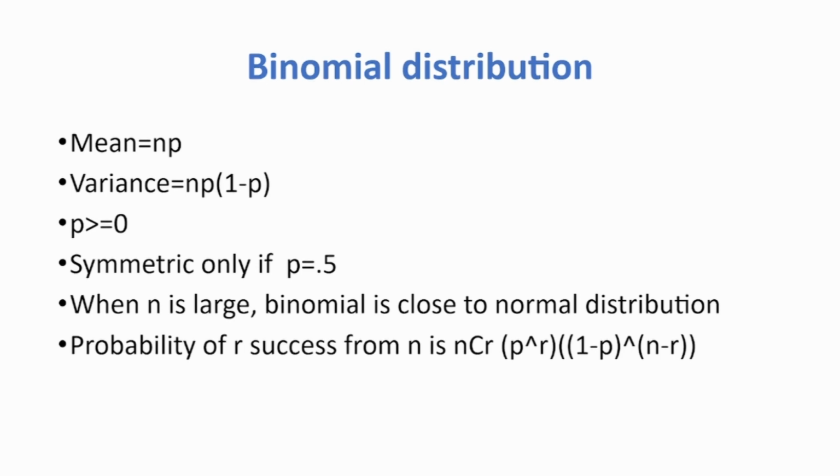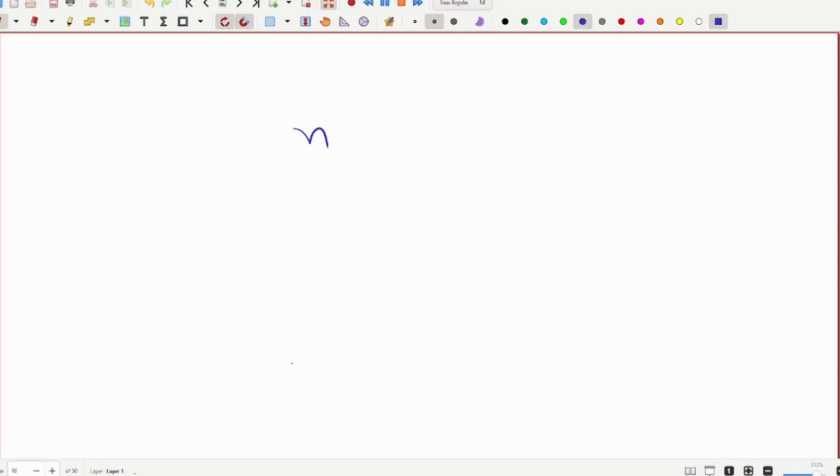But a binomial distribution is about an event which has only two possibilities, and if there are n trials, each trial has a success probability P. Then if I am looking for R successes, R being a whole number, not a decimal or fraction, the probability of R successes is NCR P to the power R into 1 minus P whole power n minus R, or sometimes we say 1 minus P is equal to Q. So NCR P^R Q^(n minus R), where P plus Q is equal to 1.